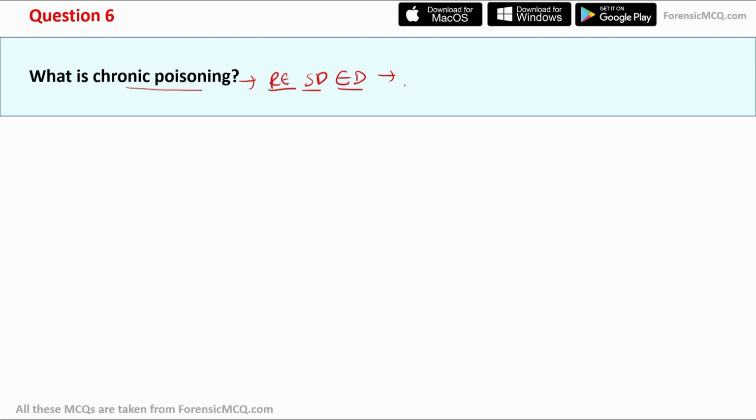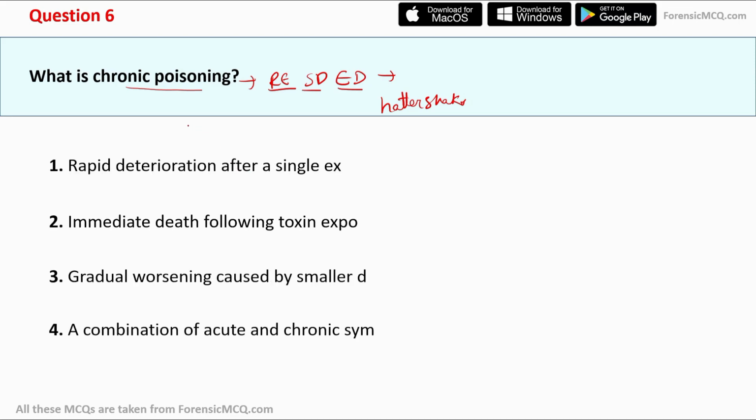And one of the most common examples is due to the continuous exposure to mercury, and it basically affects the central nervous system and causes a neurological disorder. Now let's check the options.